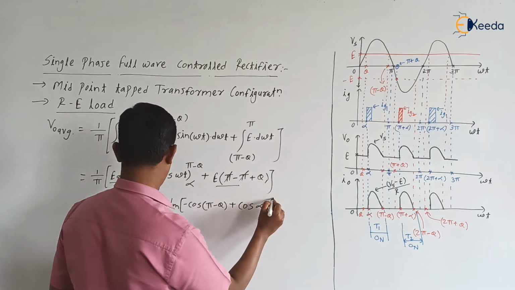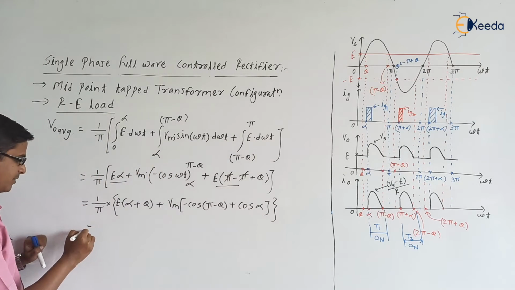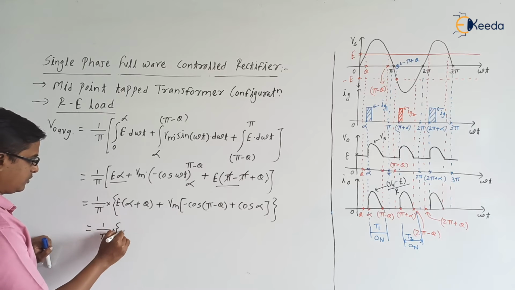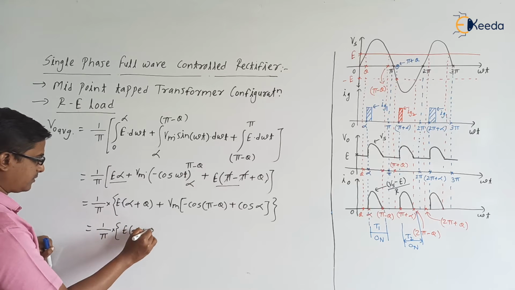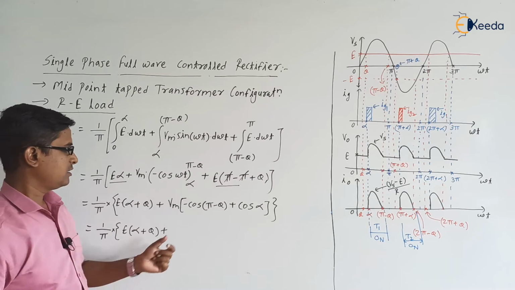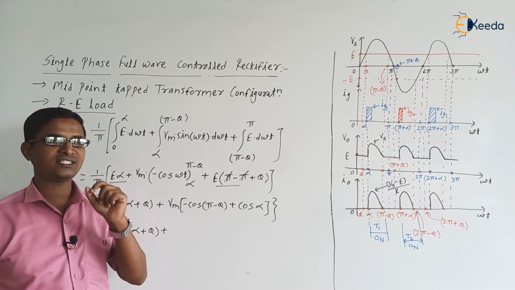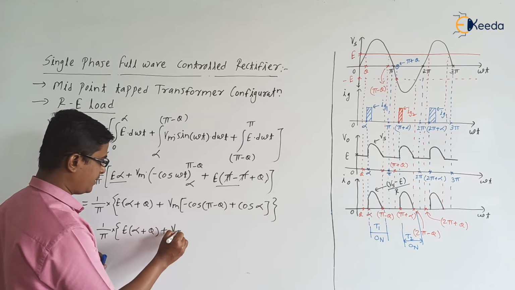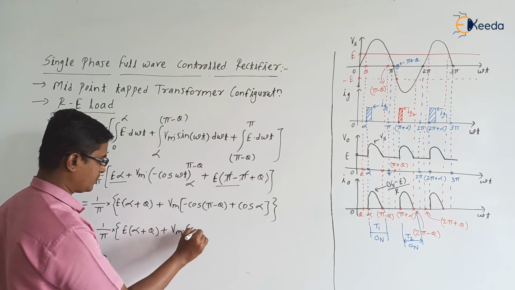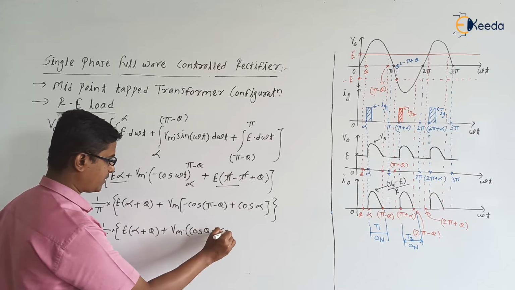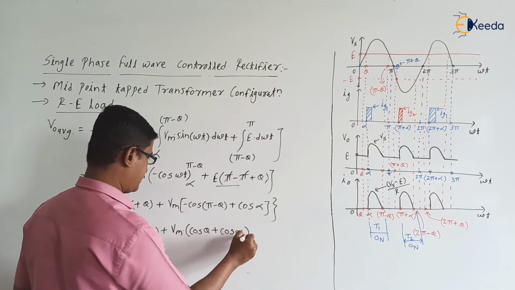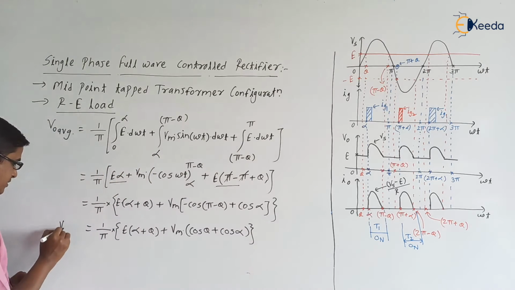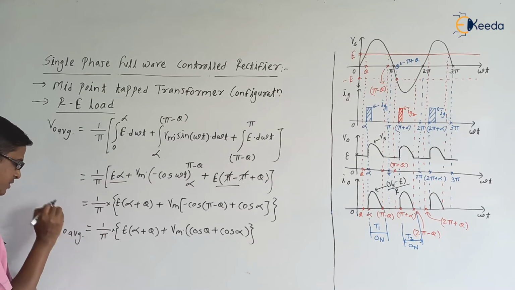Yes, so now we can write it as 1 by pi into E into alpha plus theta plus, cos of pi minus theta is minus cos theta, so this minus cos theta, this minus, so it will be cos theta, so it is Vm into cos theta plus cos alpha. Okay, right? So this is the V0 average.